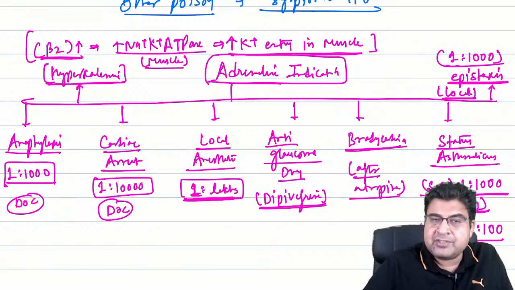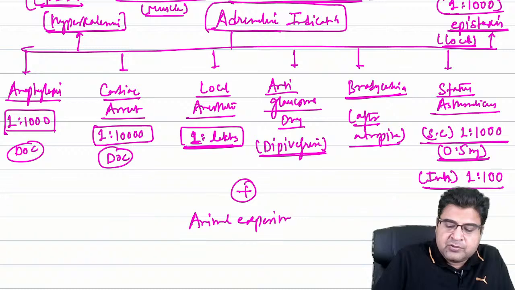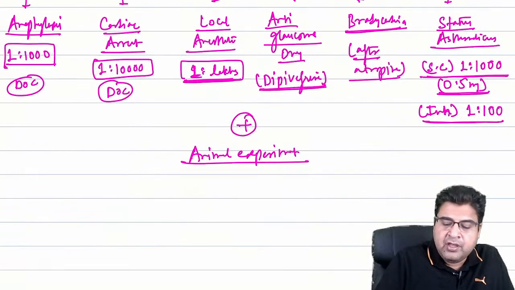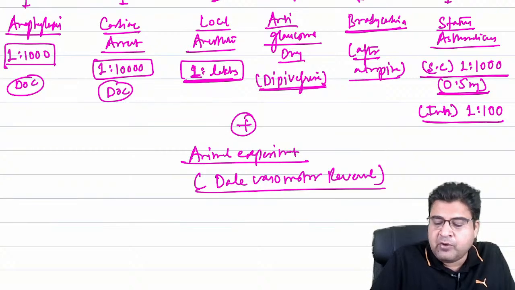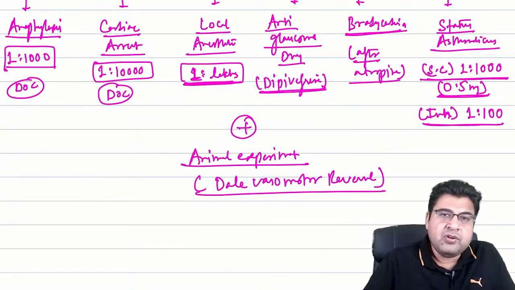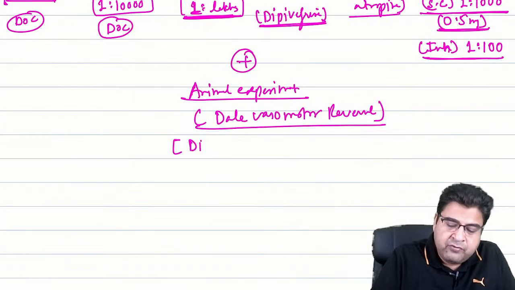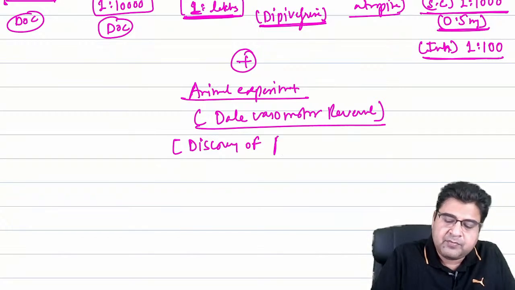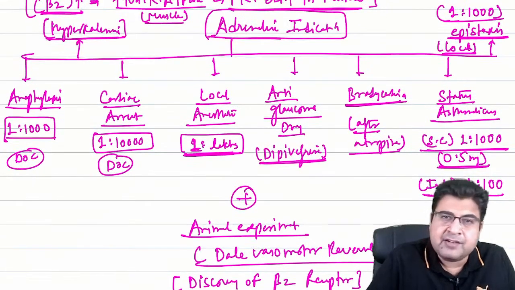So these are the indications of adrenaline. Apart from these indications, you should also know one animal experiment that is associated with the use of adrenaline. The name of the experiment is Dale vasomotor reversal. It is done on animals, and with the help of this experiment, we were able to discover beta 2 receptor. So these are the indications of adrenaline as a drug.